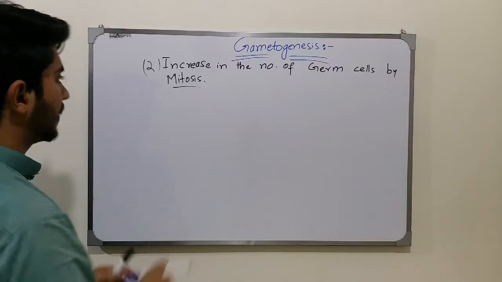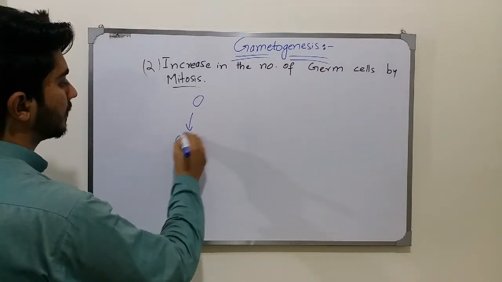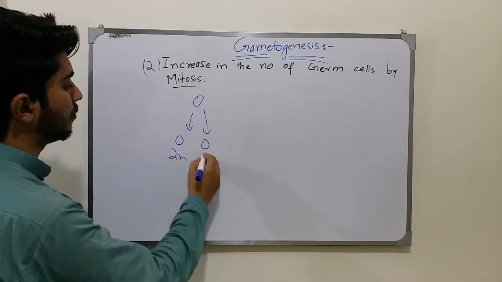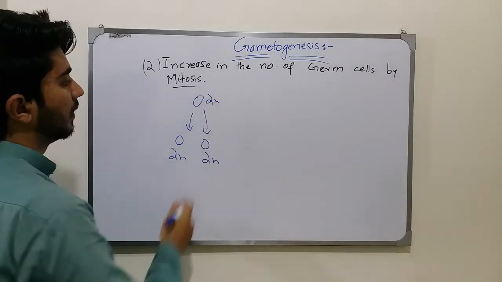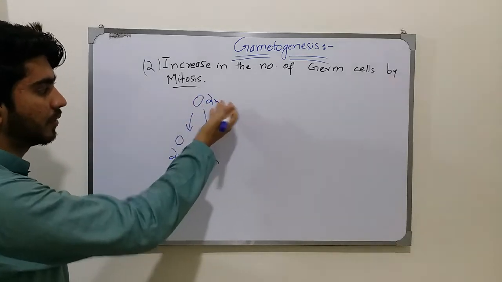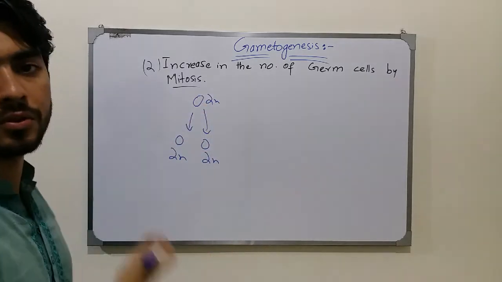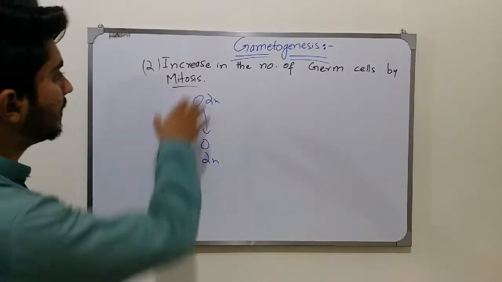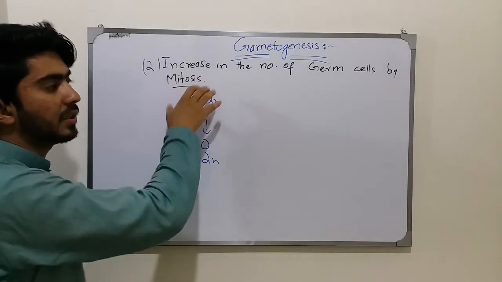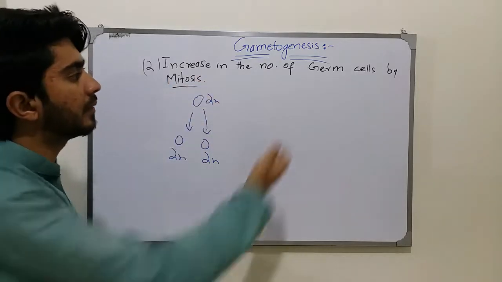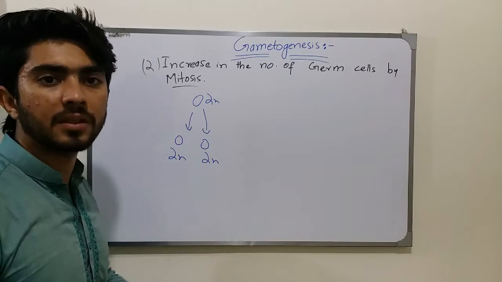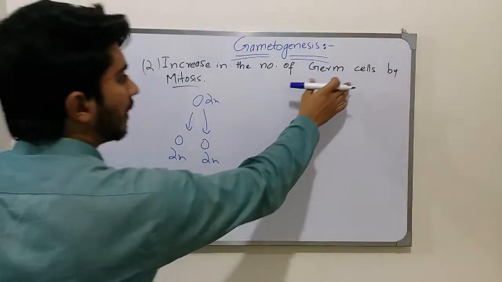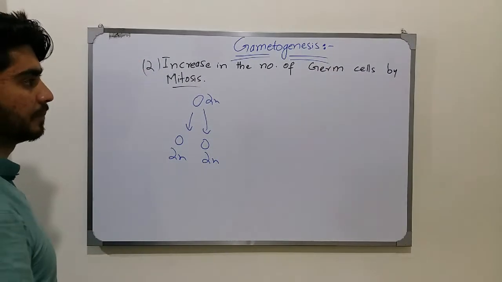Mitosis is a process in which one cell produces two cells, and each of the cells consists of the diploid number of chromosomes, that is the 2n, not the haploid. Just like the parents consist of 2n chromosomes, the daughters also consist of 2n chromosomes. This is what happens in the mitosis process, and mitosis will always cause an increase in the production of cells, whether germ cells, epithelial cells, or sometimes any kind of cells. And mitosis will increase the production of the germ cells.